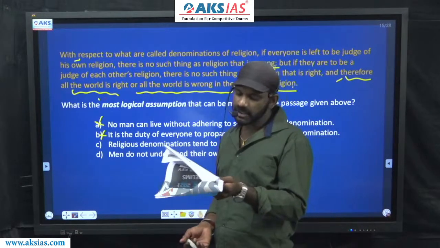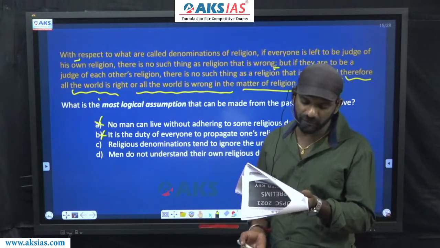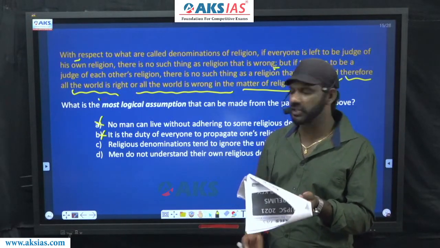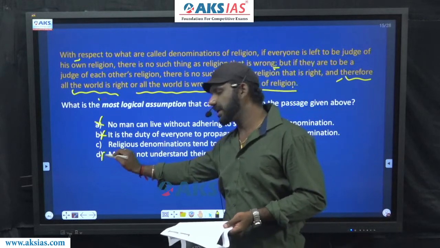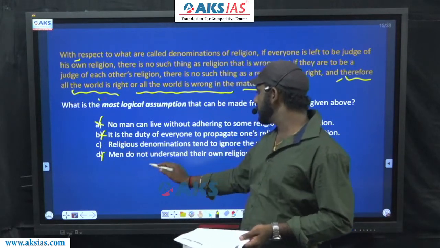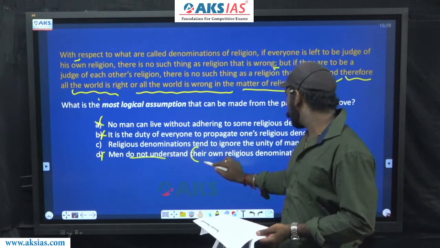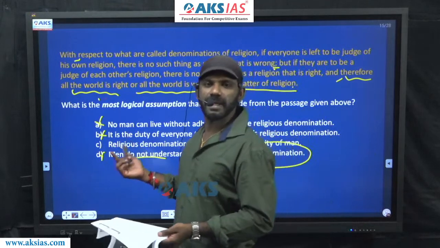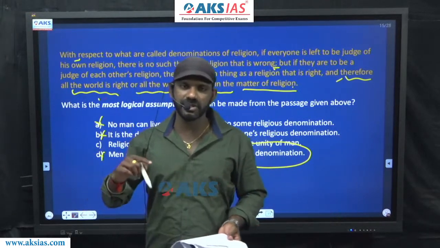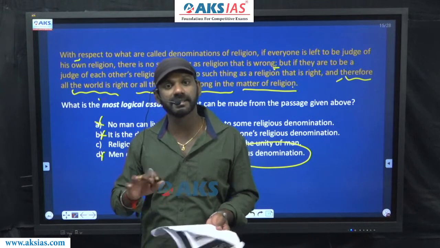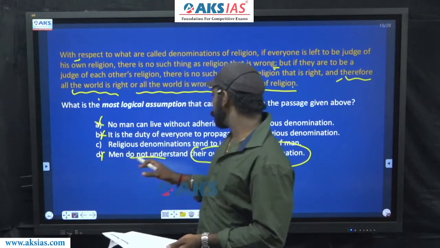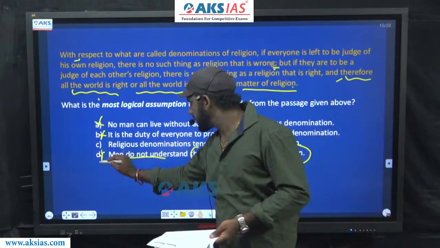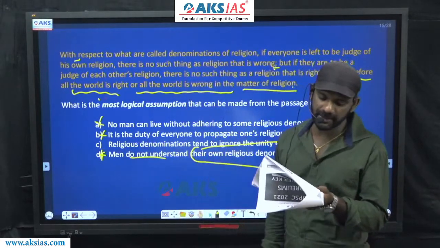Come to C. Religious denominations tend to ignore the unity of man. D. Men do not understand their own religious denomination. D, anyway, should not be agreed to, because men do not understand their own religious denomination is contradicting words in the paragraph. If a person judges his own religion, there's nothing like religion is wrong. Men do not understand their own religious denomination contradicts the details given in the paragraph. D is eliminated. Now come to C once again.